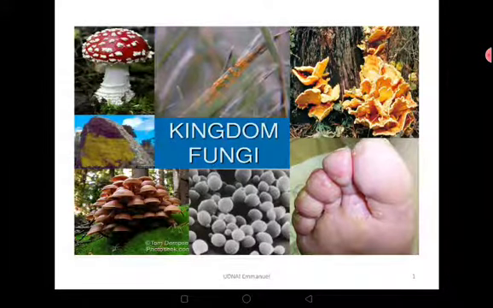Ladies and gentlemen, welcome to Kingdom Fungi, and this is lesson 4 of our topic, classification of organisms. Remember, in the previous lesson we had looked at Kingdom Protoctista, where we looked at different phyla and their characteristics.